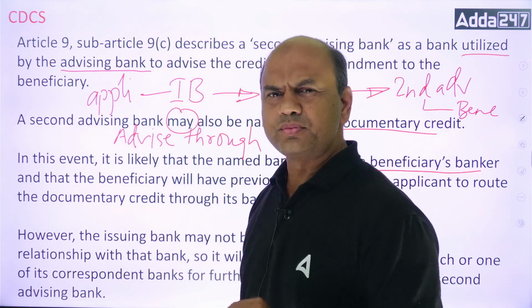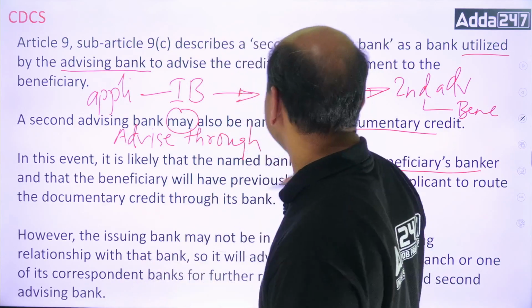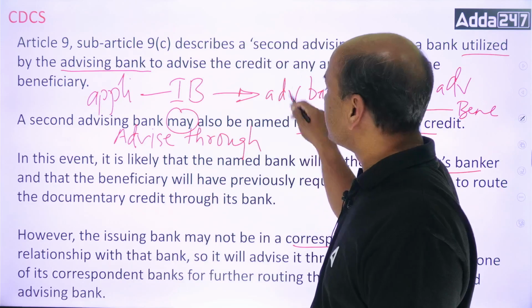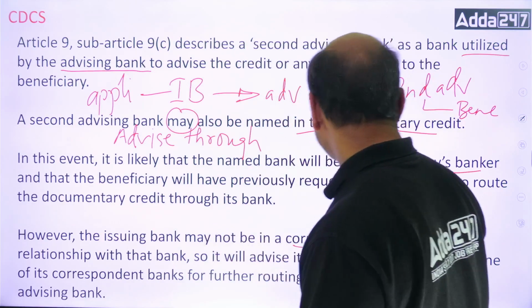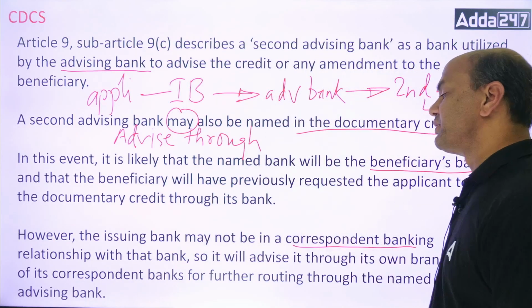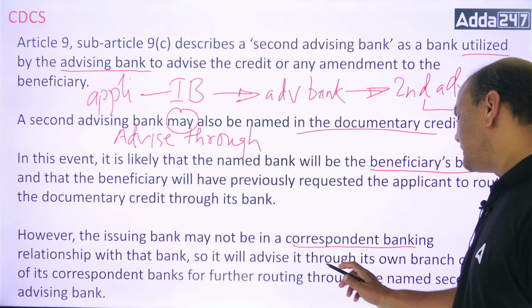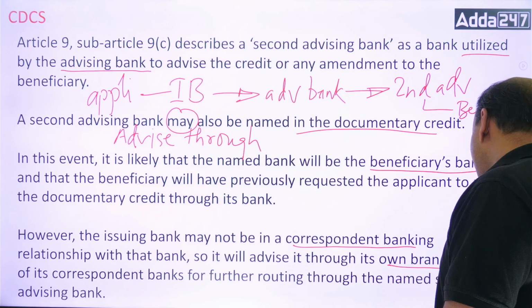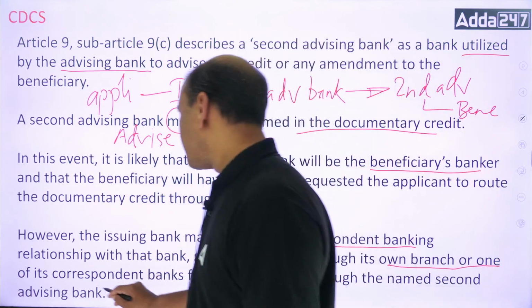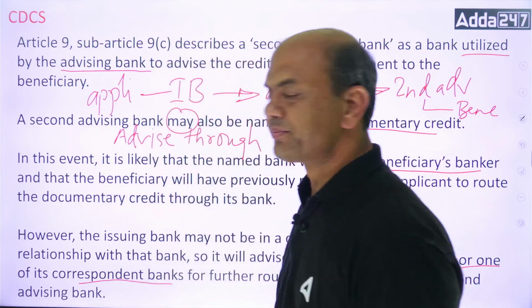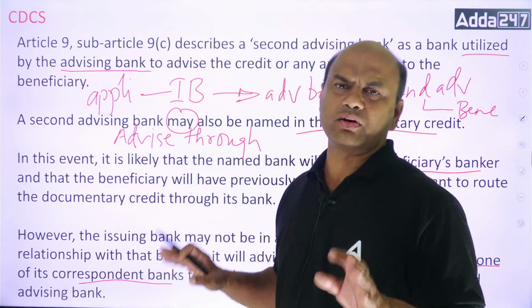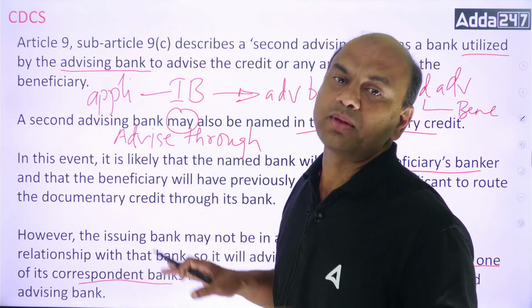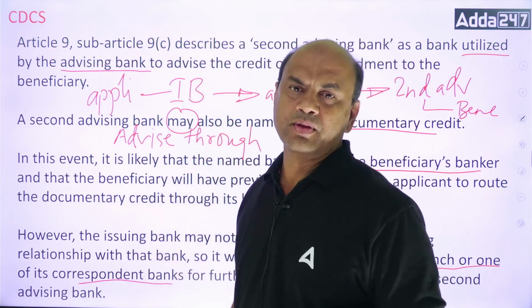Generally, it will advise through its own branch or one of its correspondent banks, the bank where it is comfortable.